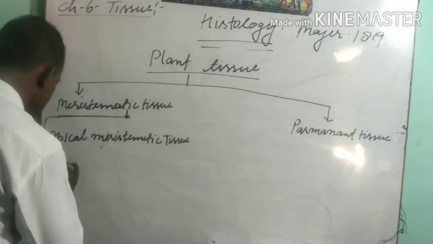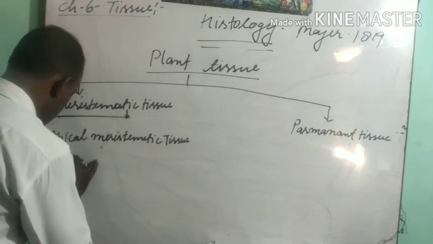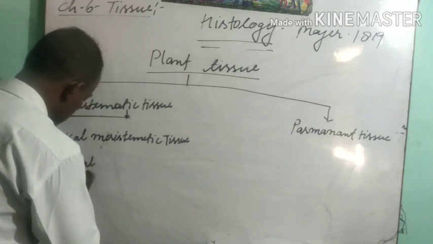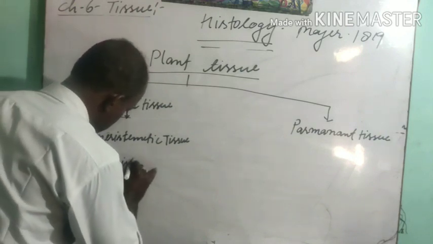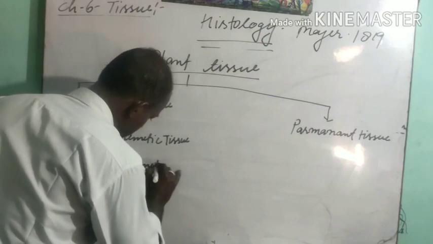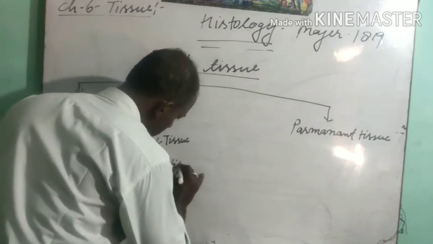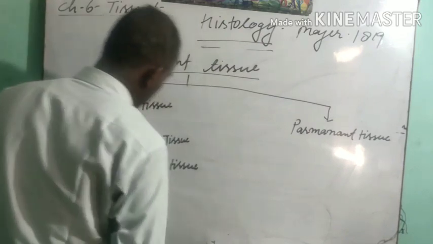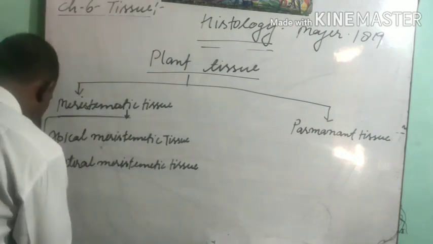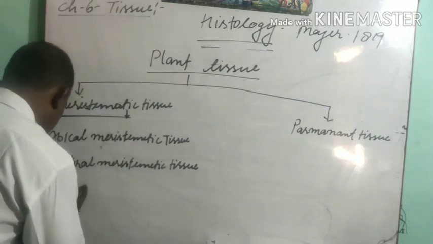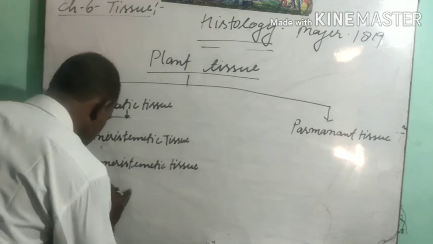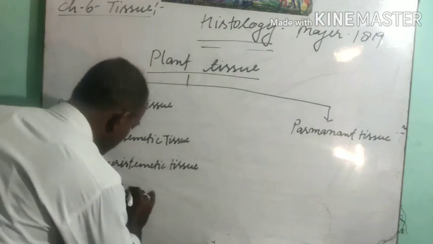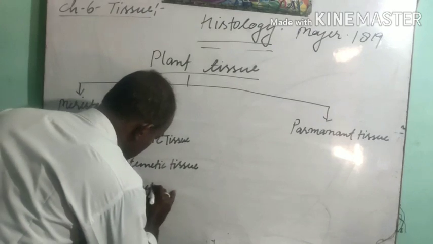The second one is lateral meristematic tissue, and the third one is intercalary meristematic tissue.